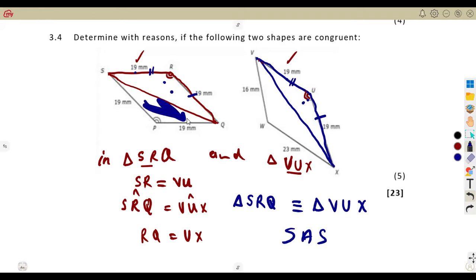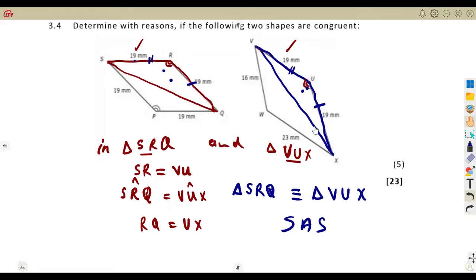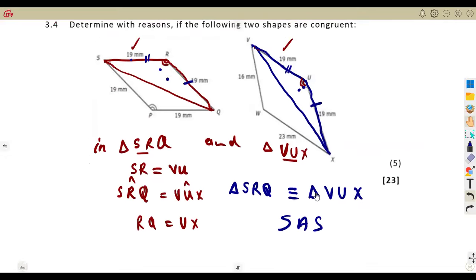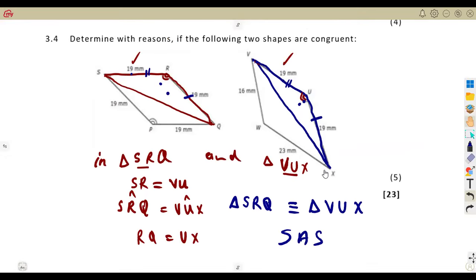But this other figure, there's nothing there. We cannot say those two are congruent. We can see from the size, it's 19 and 16, and 19 is 23. They are totally different in terms of the sizes. So we cannot say the complete shape is congruent. No, it cannot be the complete shape. So we have to be very careful now in our simplification also.